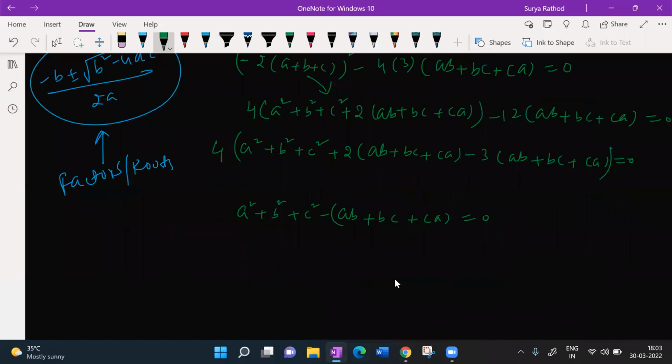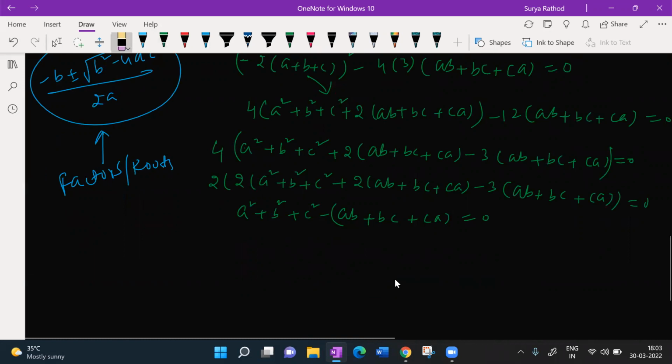Fantastic. So after this, beta, look at this here. This 4 can be written as what, beta? 2 into 2 times of this one. Can I write like this? For your better understanding, I'm just writing like this. Minus 3 times of (ab plus bc plus ca). Guys, you have to write this bracket very carefully.